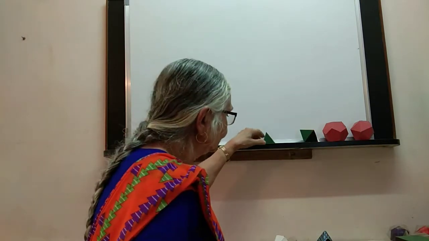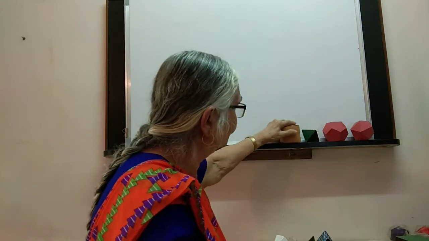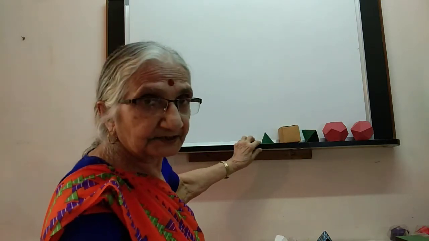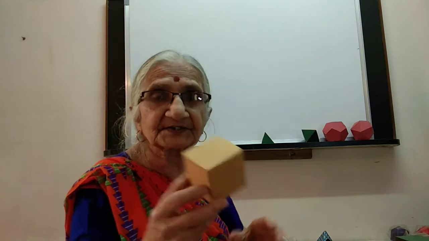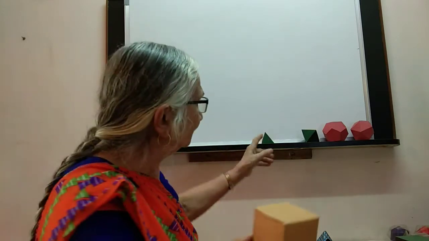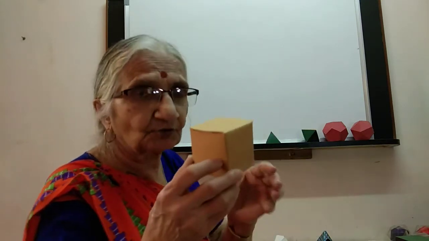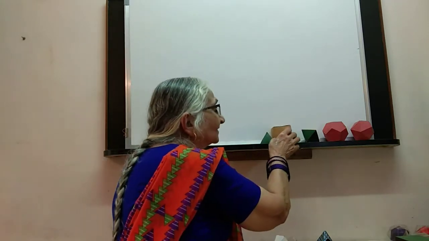The smallest is this one. We call it small not by size but by the number of faces. This has 4 faces. It's a tetrahedron. This has 6 faces. There is none with 5 faces. Now 6 faces we normally call a cube. This we normally call a pyramid, but we shall call it a regular tetrahedron. This is a regular cube or a regular hexahedron. Hexa is 6. There are none for 7.